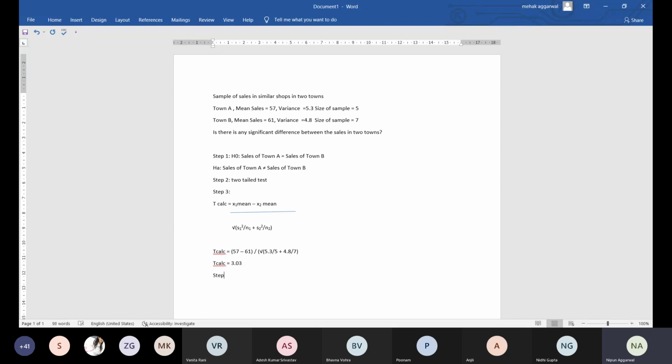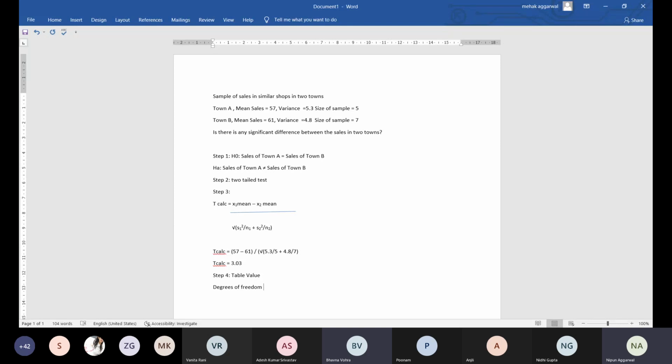Now step 4 is the table value. For the table value you have to see the degrees of freedom first. So what is the degrees of freedom in this case? For 1 sample you have simply made it n minus 1. Whatever the sample size is, you decrease 1 from that, so it becomes n minus 1. But now we have 2 samples.